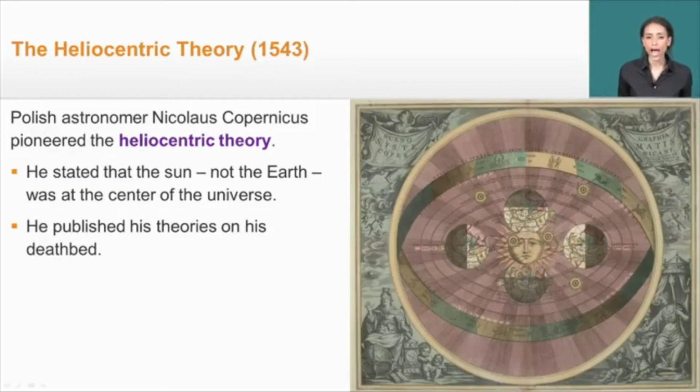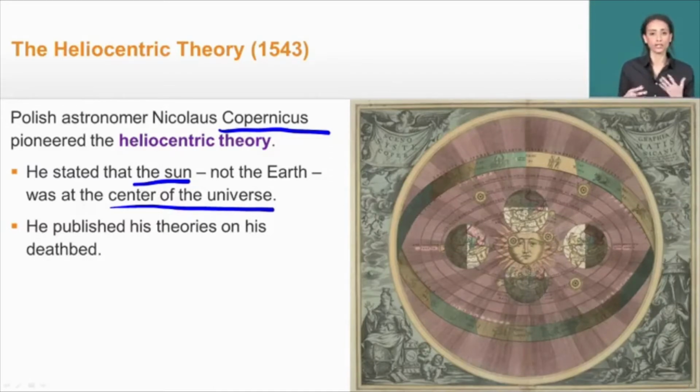So perhaps one of the most radical ideas to come out of the scientific revolution is the heliocentric theory. This is developed by the Polish astronomer Nicholas Copernicus. And heliocentric theory states that the sun, not the Earth, is at the center of the universe. Now, despite the growing evidence in support of heliocentric theory, Copernicus does not publish his theories until he's on his deathbed. Because these ideas directly contradict the teachings of the Catholic Church, he's afraid of pursuing them beyond his own studies.